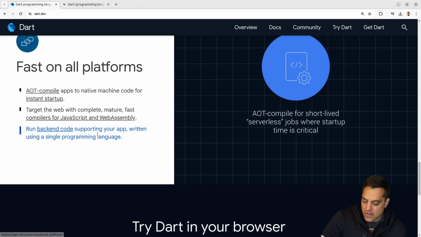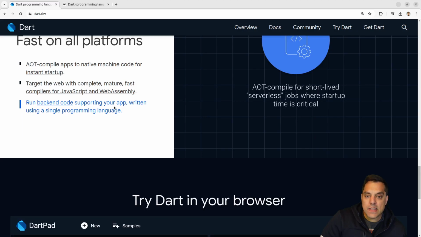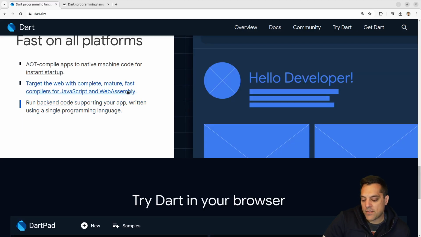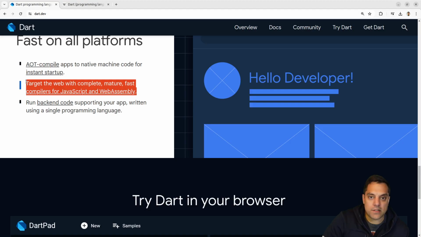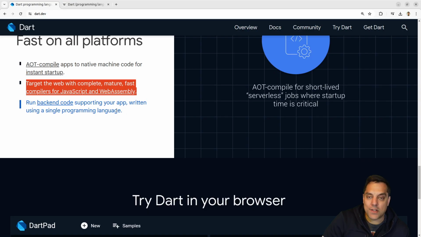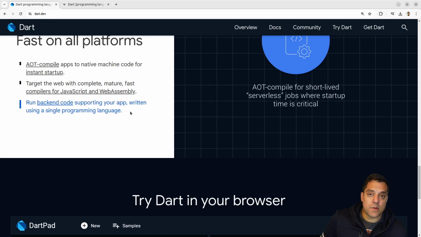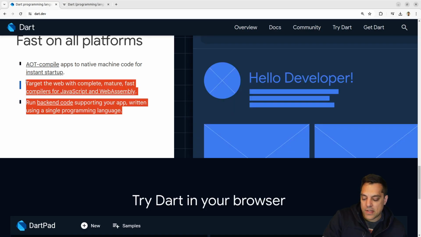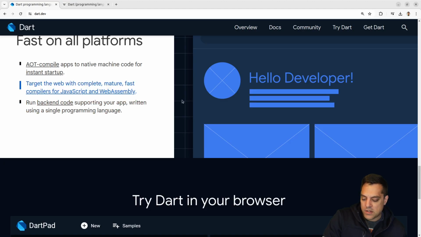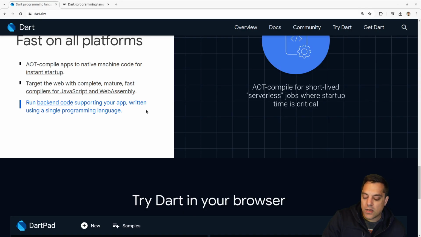Let's see, target the web, run backend code. I mean, that seems like a real strength here, right? If I can write the web version in Dart, and then I can also write in the same language, hire the same people to also do the backend, like compiled code that's running in my server or whatever, that's kind of nice, right? I have one code base, I can leverage the same ecosystem, tools, programmers, etc. That's really nice. So there's a really strong advantage here, I think, and probably something to pay attention to.